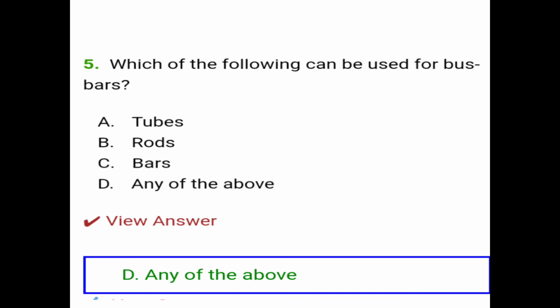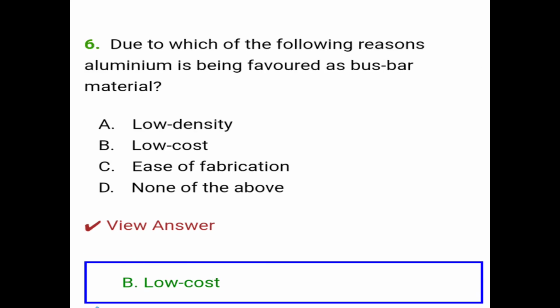Fifth is, which of the following can be used for bus bars? Tubes, rods, bars, any of the above. So the correct answer is option D, any of the above. Question 6: due to which of the following reasons aluminum is being favored as bus bar material? A is low density, B is low cost, C is ease of fabrication, D is none of the above. So the correct answer is option B, low cost.